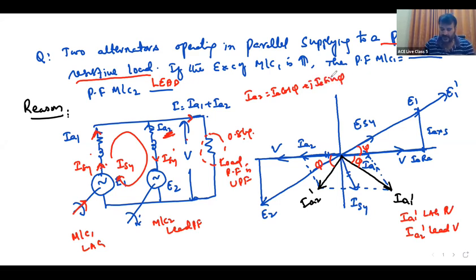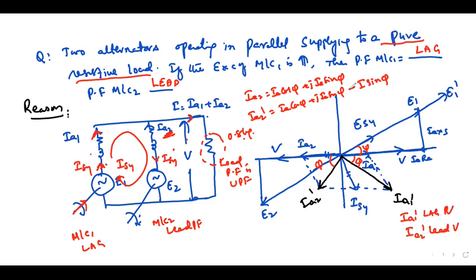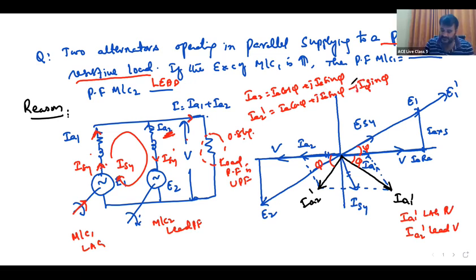This is the reactive component. But later, when excitation is increased, IA2 dash is IA cos phi plus j IA sin phi minus ISY, and minus ISY is also an I sin phi. Now this is the matter.